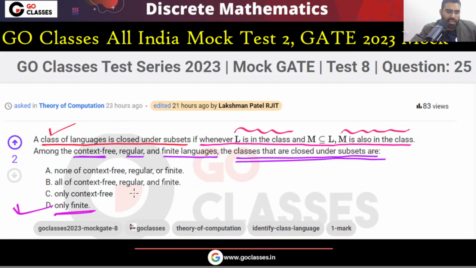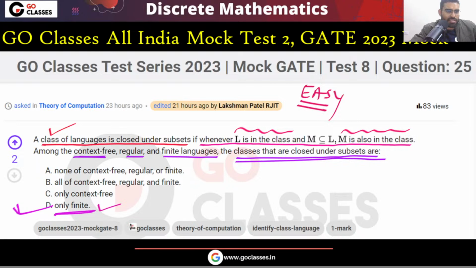Regular languages are not closed. Context free languages are not closed under subset operation, but the class of finite languages is closed under subset operation, because a subset of a finite language will be a finite language. Okay, very easily. So you can see this is an easy category, right? This is an extremely easy question actually.